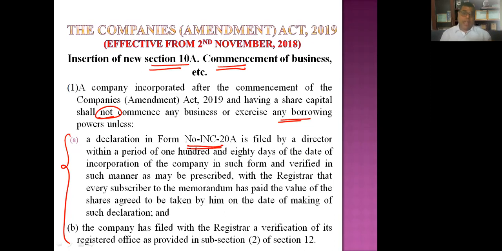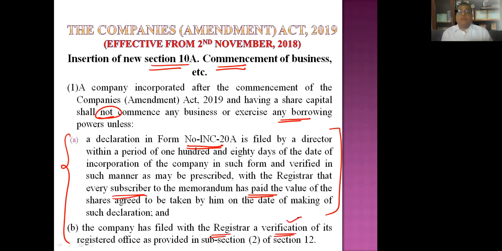I don't know how it came to the mind of the government, but now they have introduced again the concept of commencement of business. A declaration is to be filed by a company after incorporation, within 180 days, that the company has received the subscription money, and that every subscriber has paid the subscription money.